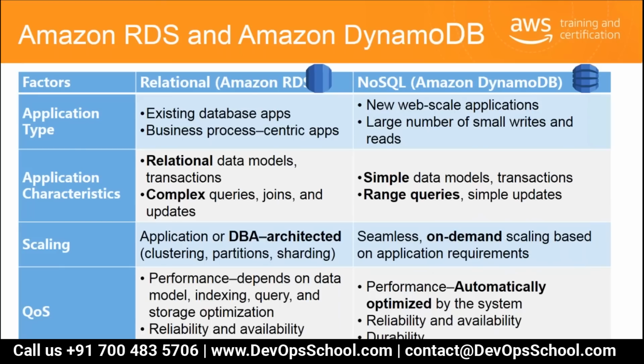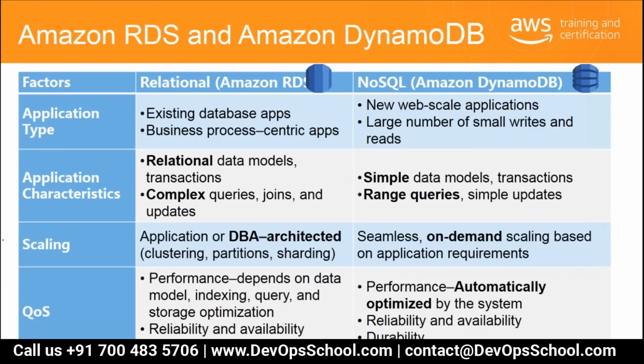If you have an existing application which is relational, you will obviously go for a relational service. Use relational only. But if you are creating a new web-scale application which has a large number of small writes and reads, you will go for a NoSQL database, and the choice is Amazon DynamoDB.